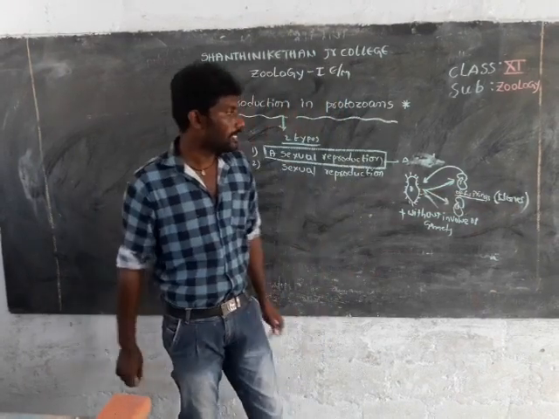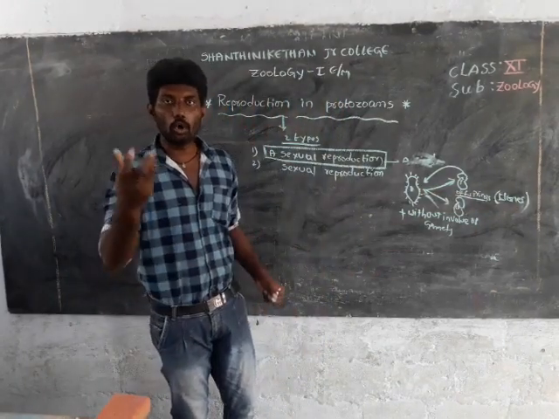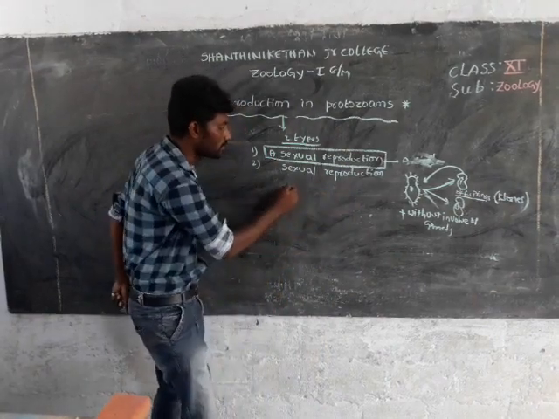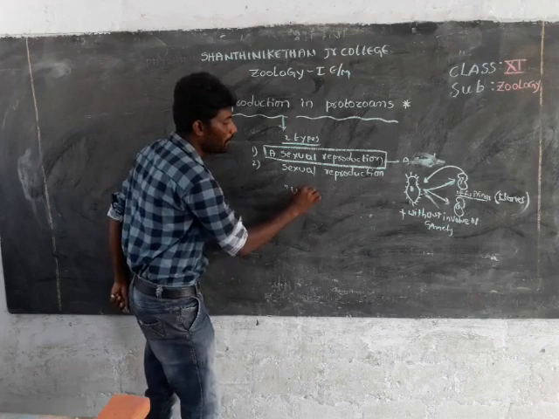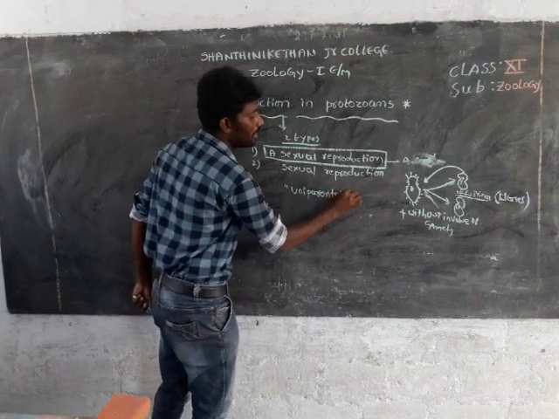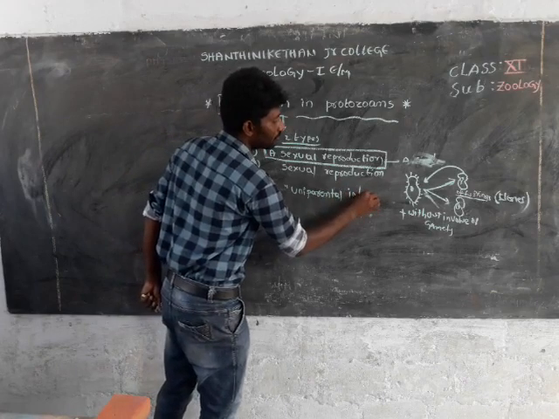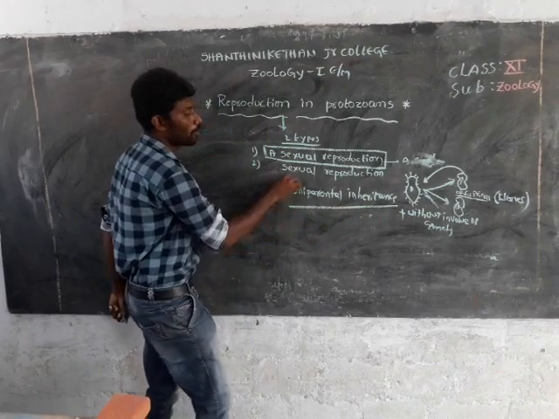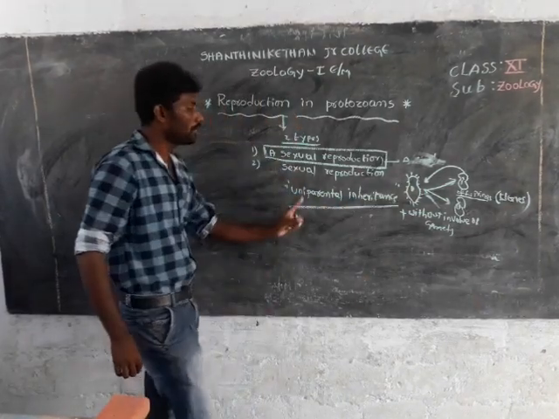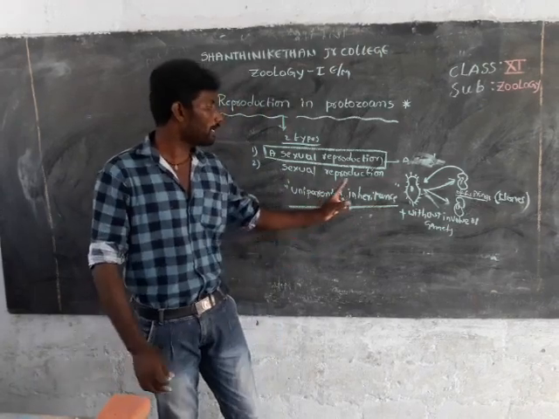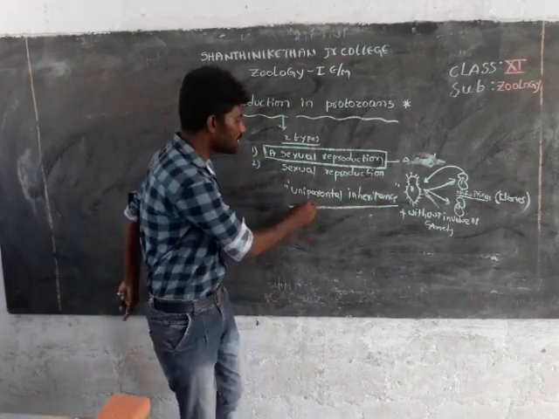The offspring show uniparental inheritance. What is the meaning of uniparental inheritance? Uni means single.